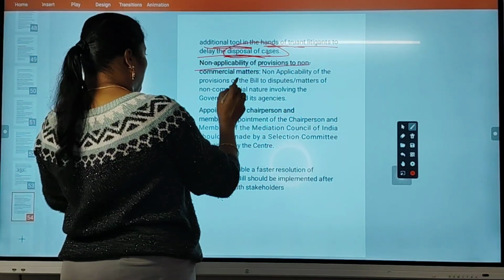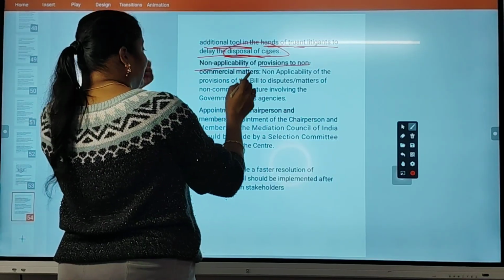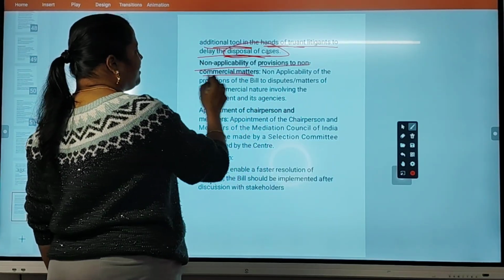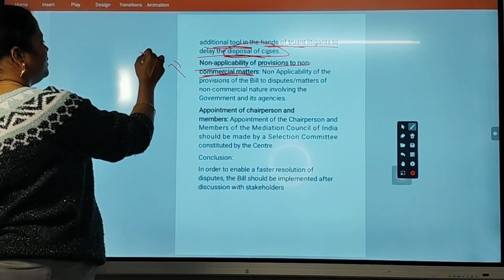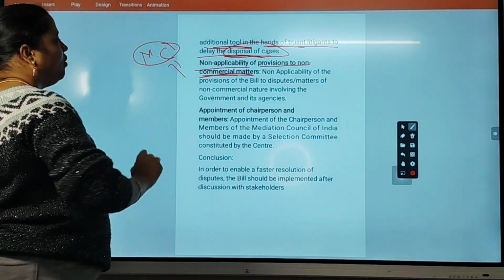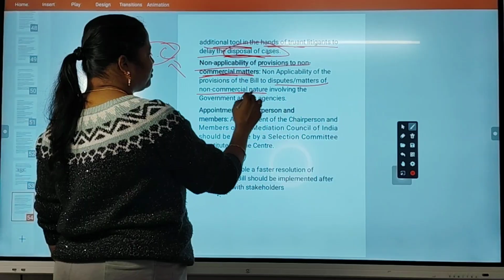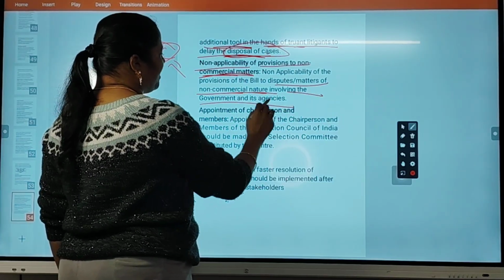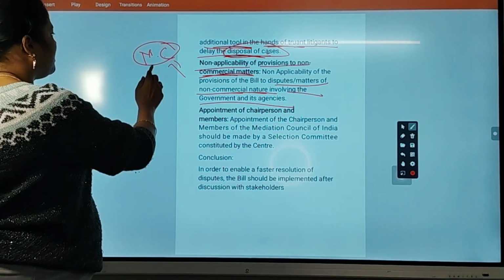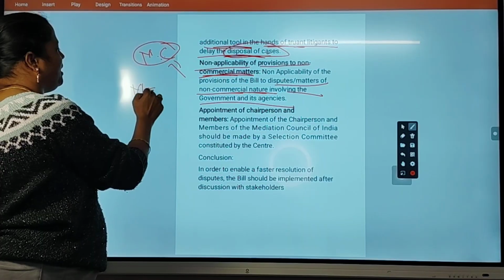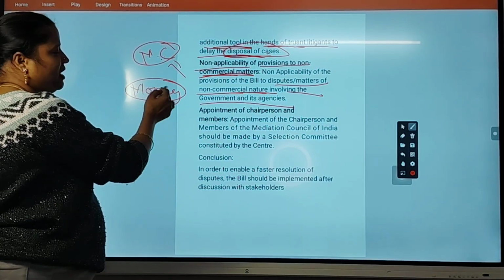Non-applicability of provisions to non-commercial matters. In non-commercial matters, the mediation council is not applied everywhere. Non-applicability of provisions of the bill to disputes of non-commercial nature involving government and its agencies. So the mediation council is not applicable in money matters. That is a major issue.